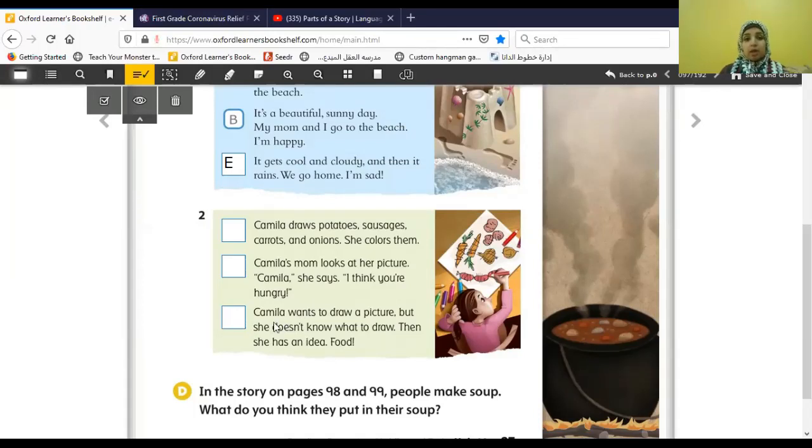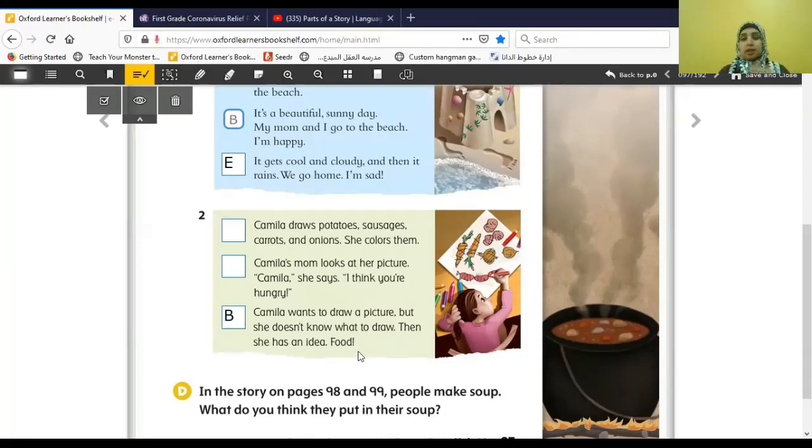Let's see number three. Camilla wants to draw a picture. Now we know that Camilla wants to draw something, but she doesn't know what to draw. Then she has an idea. Food. So now I know that Camilla wanted to draw a picture and she didn't know at the beginning what to draw, and now she will draw some food. So I believe this is going to be the beginning of the story. If I start to understand what's going on in the story, this is the beginning.